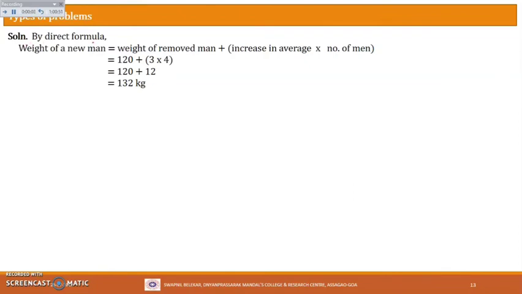You see, by direct formula, the weight of the new man will be the weight of the removed man plus the increase in average into the number of men. So the weight of the removed man was 120 plus the increase in average was 3 into the number of men, which was 4. So 3 into 4 is 12, and 120 plus 12 will be 132 kg. Simple problem, right? If you know the formula. Now let us see the problems without using the direct formula. Let us do that also.